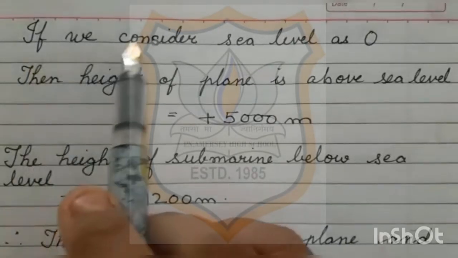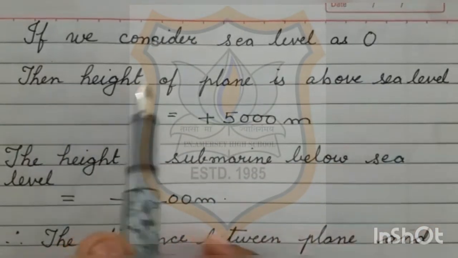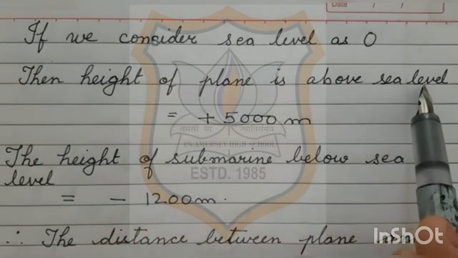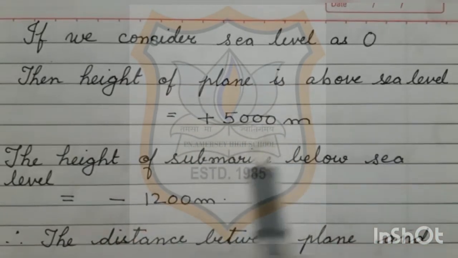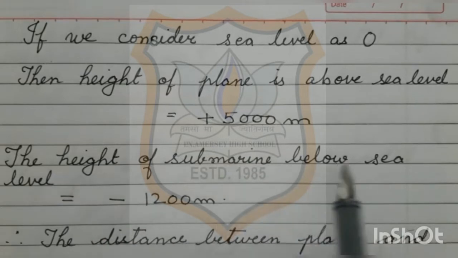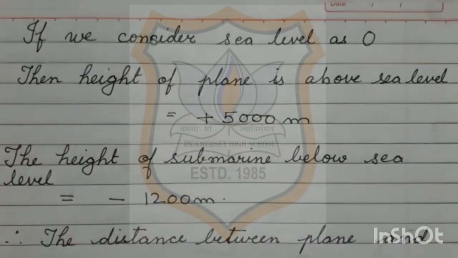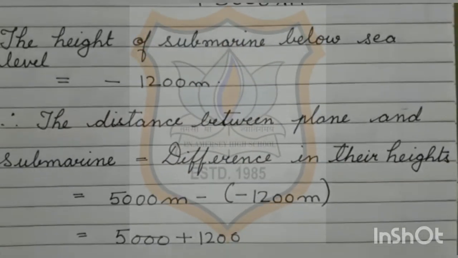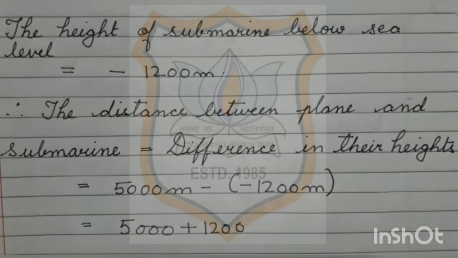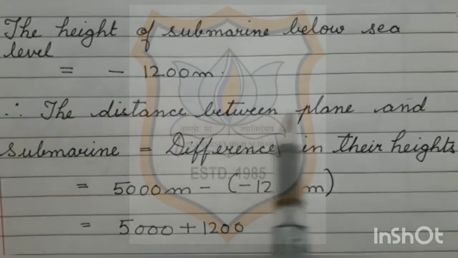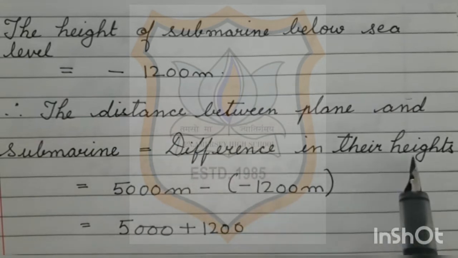Students, if we consider sea level as 0, then the height of the plane above the sea level is plus 5,000 meters. The height of the submarine below sea level is equal to minus 1,200 meters. So, what do we have to calculate? We have to calculate the distance between plane and submarine. Therefore, the distance between plane and submarine is equal to the difference in their heights,